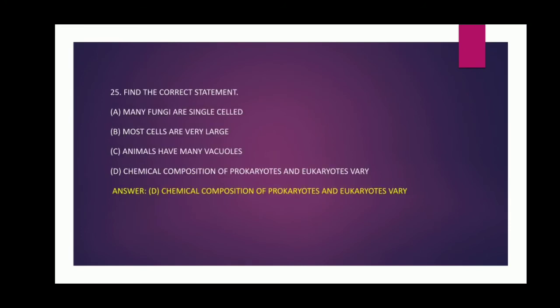Question number 25. Find the correct statement. Option A, many fungi are single-celled. Option B, most cells are very large. Option C, animals have many vacuoles. And option D, chemical composition of prokaryotes and eukaryotes vary. And the answer is option D, chemical composition of prokaryotes and eukaryotes vary.